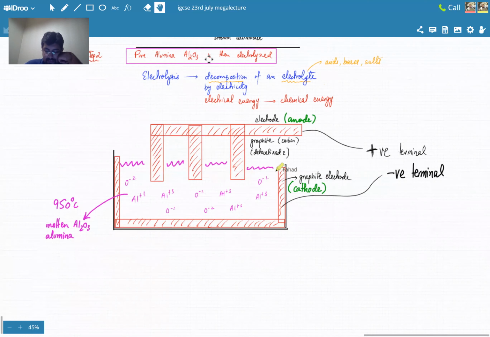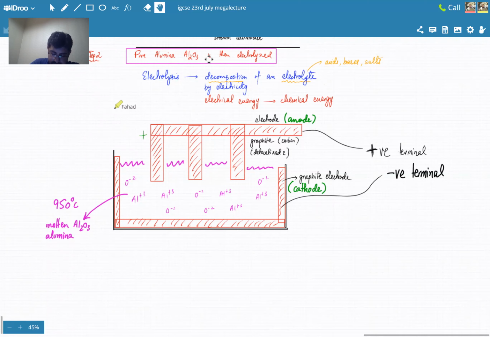So molten ionic compound, ions are freely moving around wherever they like. Now what's going to happen is, what terminal is this? This is the positive terminal. This comb-like structure, that's your positive terminal. It's connected to the positive terminal of the battery.